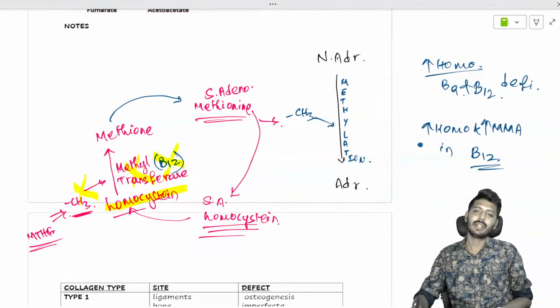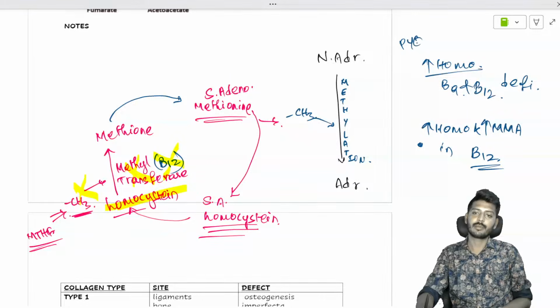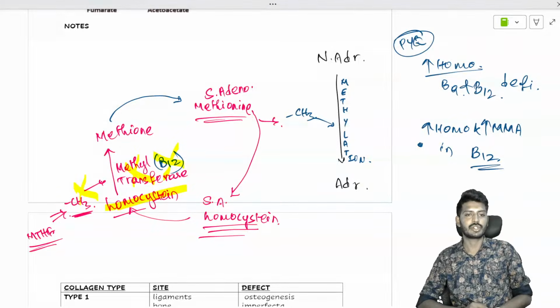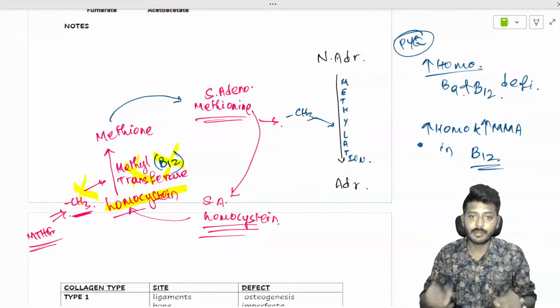This is a very commonly asked previous year question. So that is the story of the important concepts of amino acids.